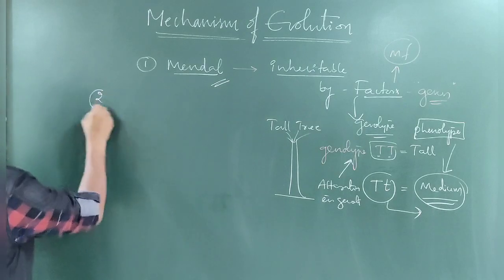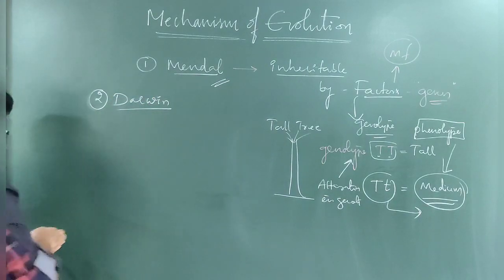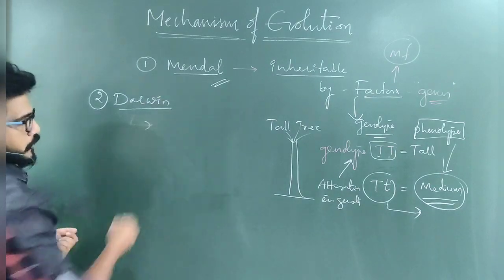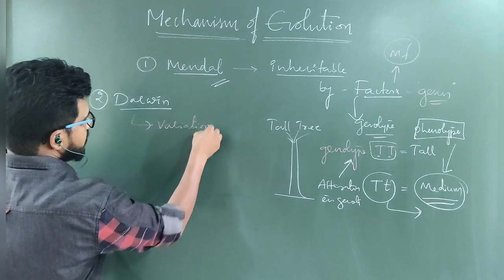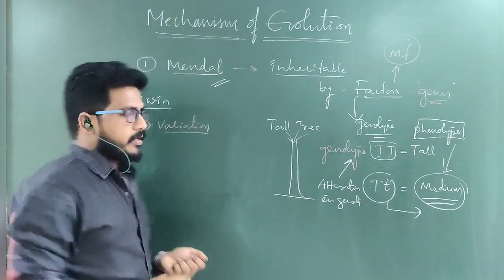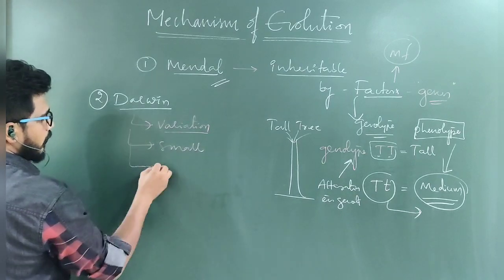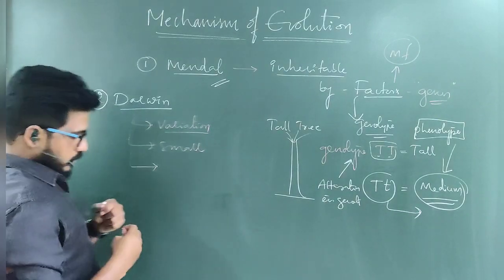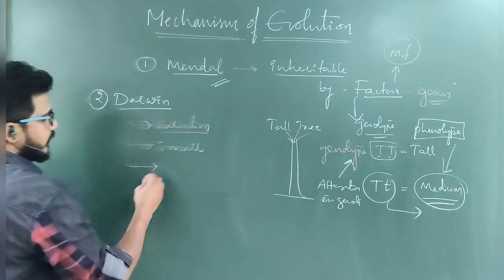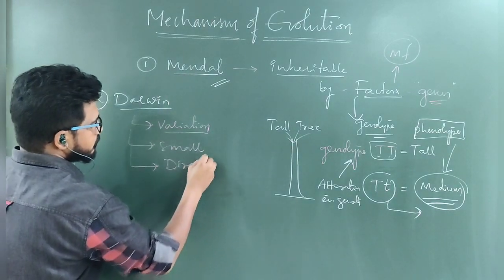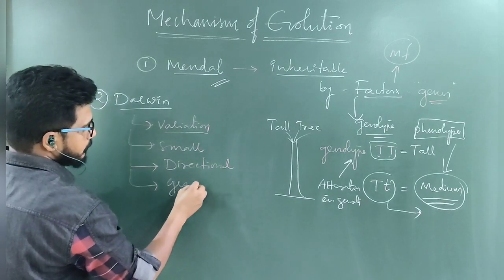If we talk about the scientist Darwin, according to Darwin, new species had come by variations. All this is a set of natural selection and the changes are very small. They are also inheritable through acquired characters, and they are directional and gradual.